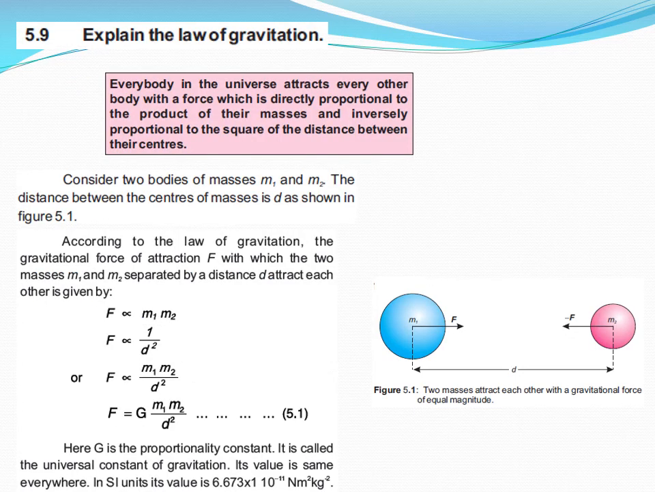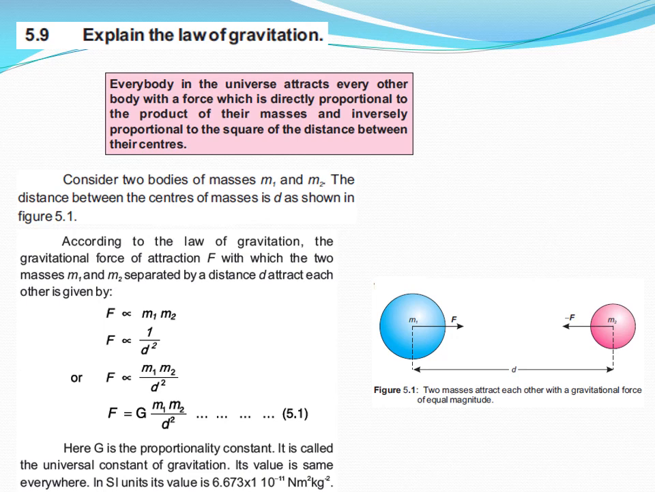Short question 5.9. Explain the law of gravitation. Dear students, we already talked about these sorts of things in the first lecture, so this is just repetition and revision. Every body in the universe attracts every other body with a force which is directly proportional to the product of their masses and inversely proportional to the square of the distance between their centers.